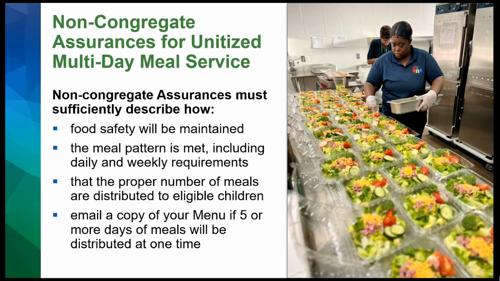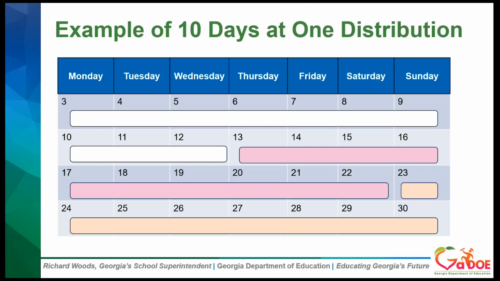If you desire to distribute 5 days or more of meals at one time, then you'll also need to provide a copy of your menu to your area consultant along with your non-congregate assurances for their review.